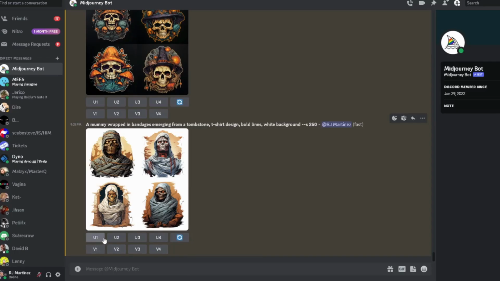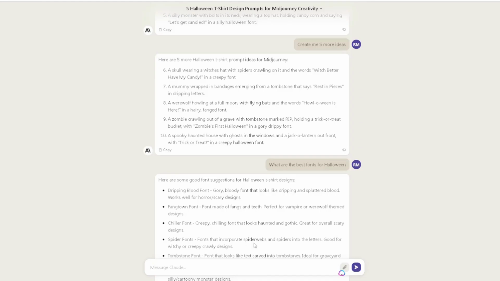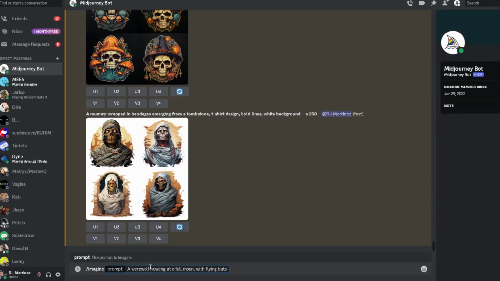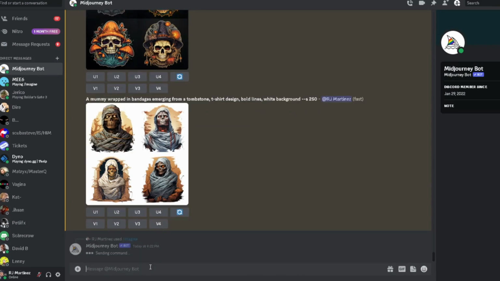Now, any of these, like I said, you can upscale or even just do different variations, right? Come over here. Let's see this one. Let's do one more. Let's come back over here to Midjourney. Boom. What did we do last time? Let's do sticker, bold lines, black background. And it's going and populating for us.